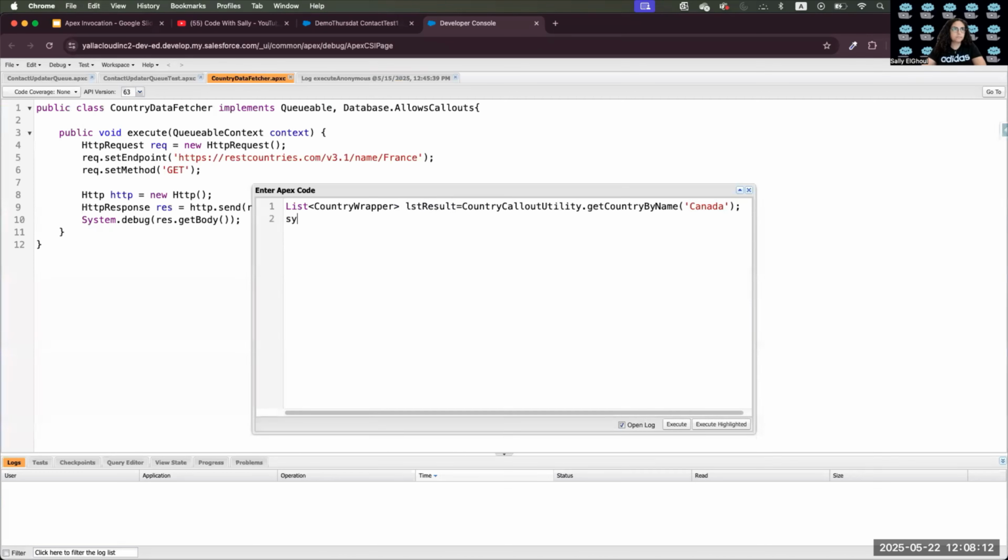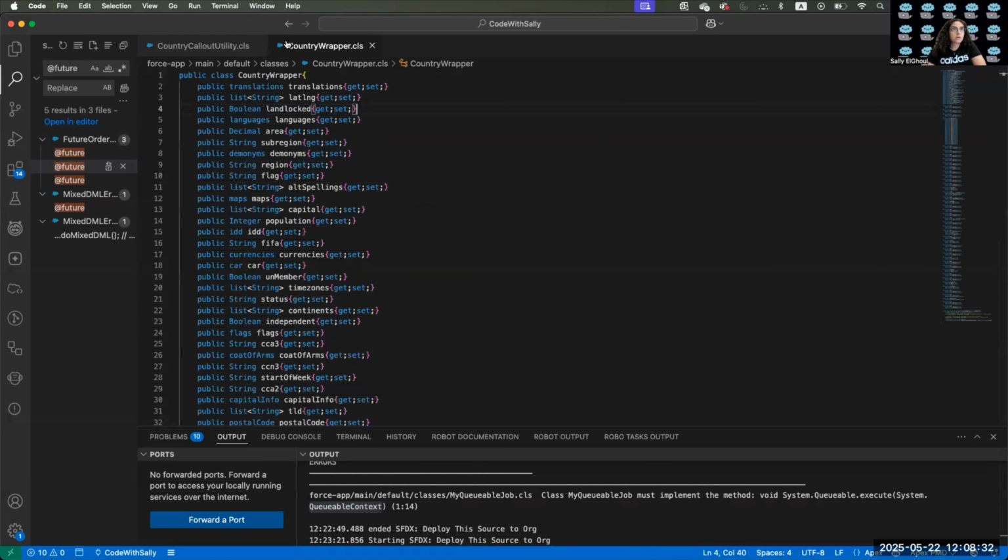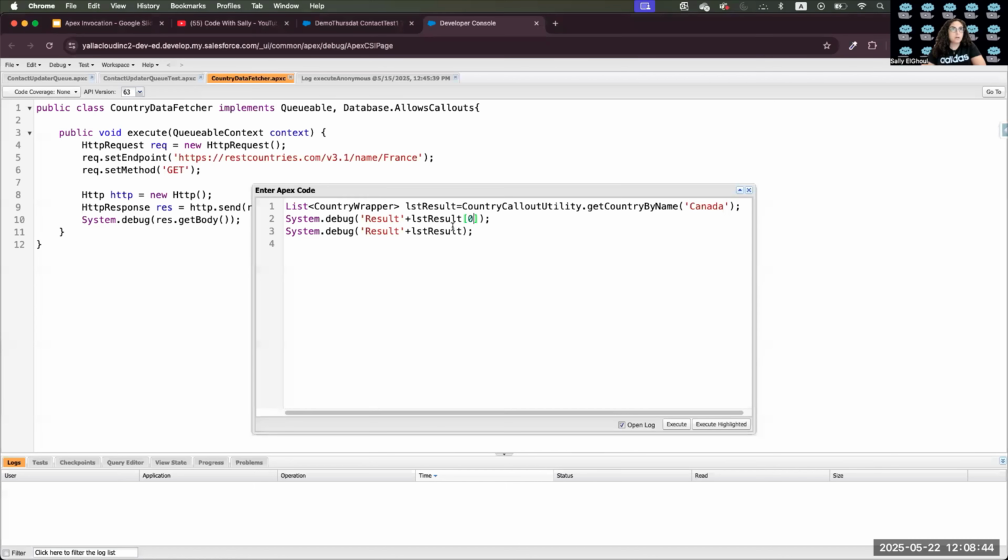So system.debug result, and I can print the whole result. It's a list, but I am interested in the first one, or I can even navigate with the dot notation, like the result would be all of that. I can say I want the capital, so I can say here I want to see for the first result dot capital, and the capital is a list of strings, so I can do that.